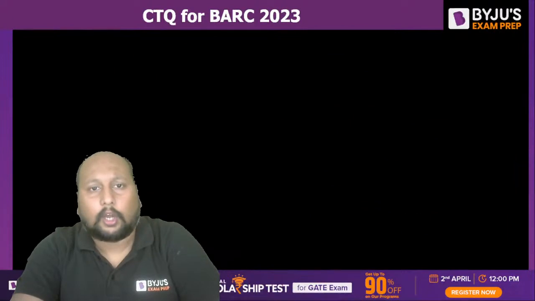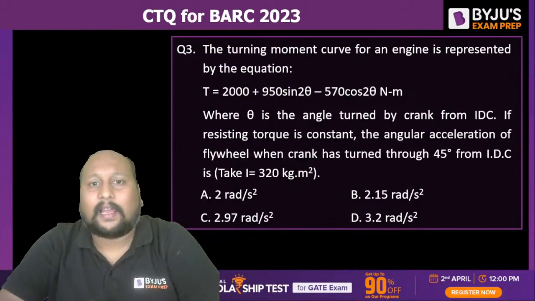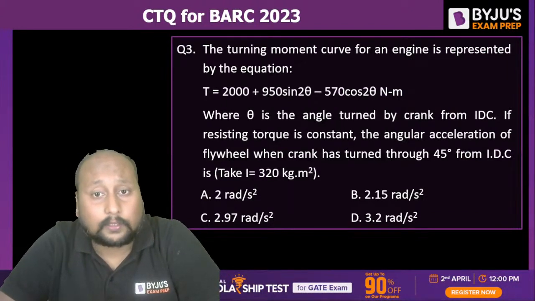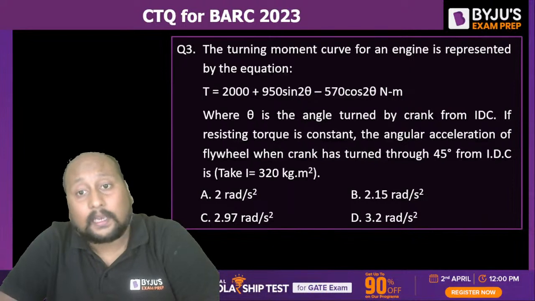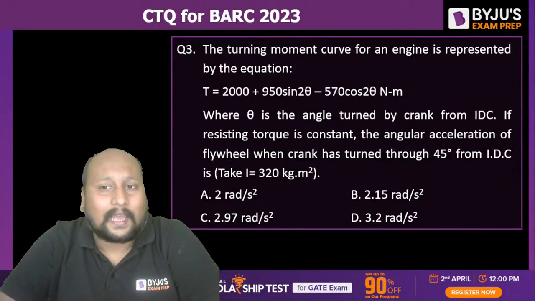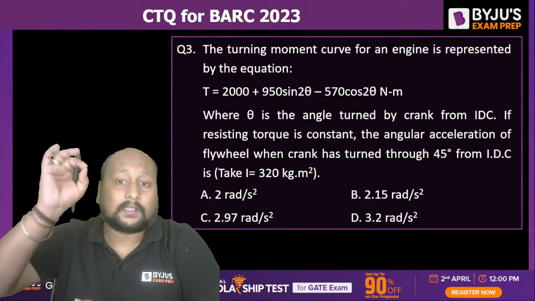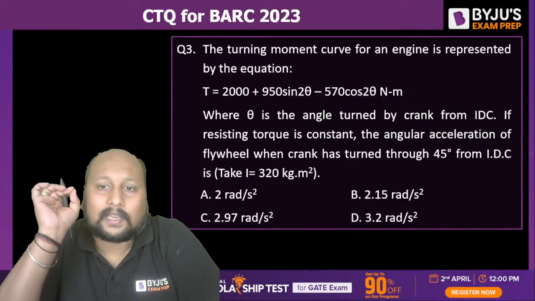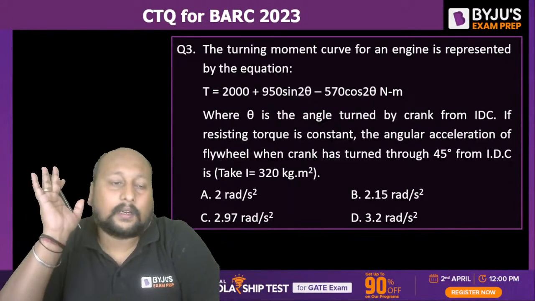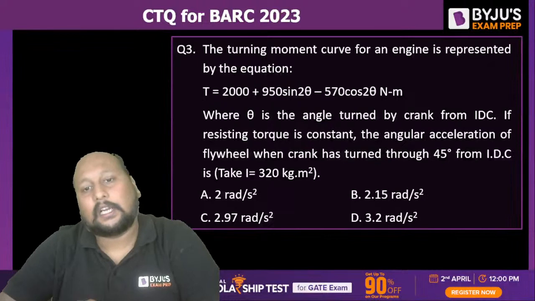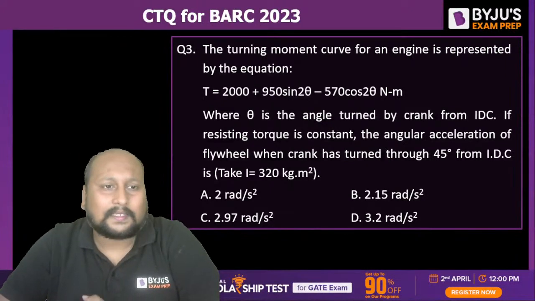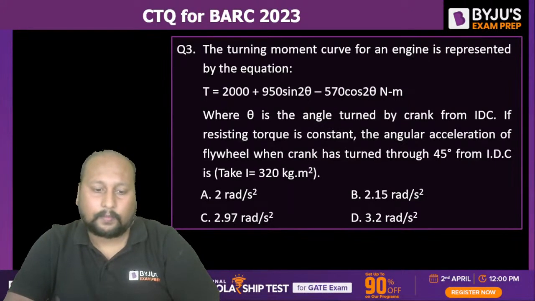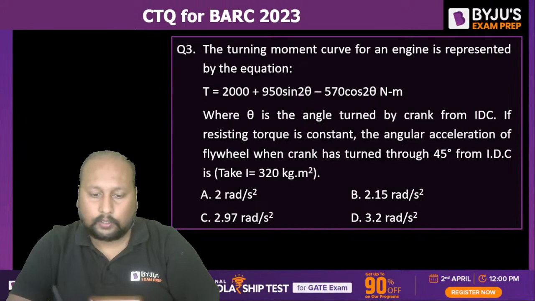Chalo, next question on your screen. There's a question from the flywheel. The turning moment curve for an engine is represented by the equation T is equal to 2000 plus 950 sine 2 theta minus 570 cos 2 theta, where theta is the angle turned by the crank from the inner dead center. If the resisting torque is constant, find the angular acceleration of the wheel when the crank has turned by 45 degree from the inner dead center. Take the moment of inertia as 320 kg meter square. Easy question, very easy.